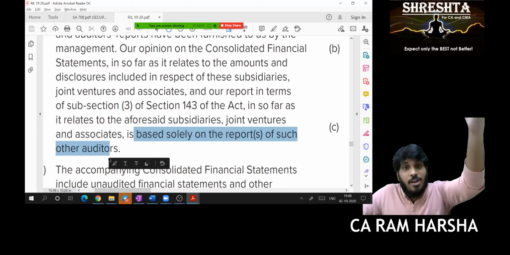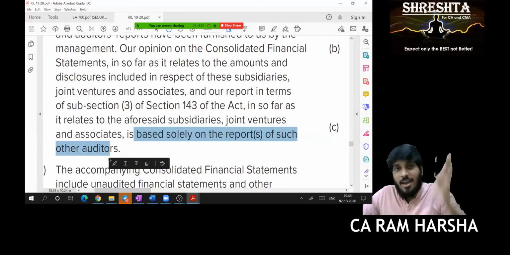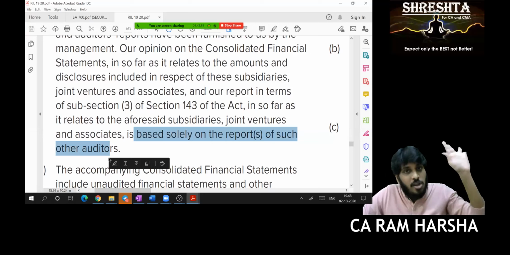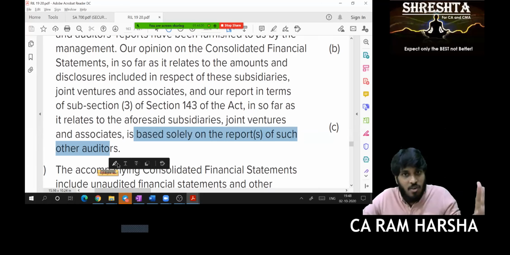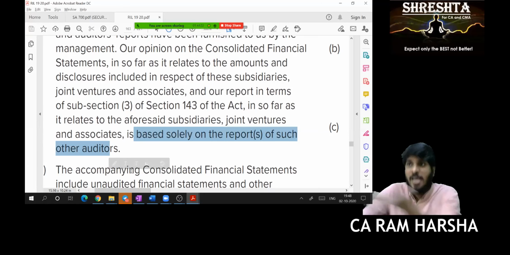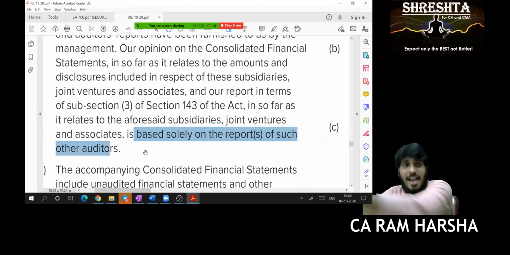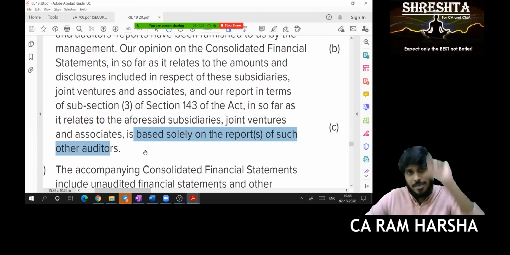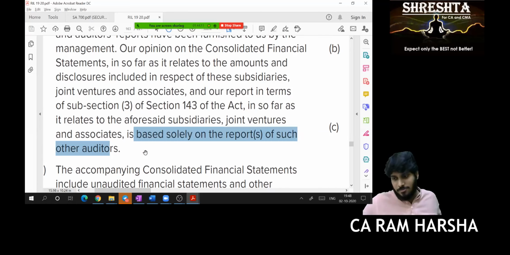Have I given an opinion on the entire consolidated data? I am not giving an opinion there. I am giving an opinion only on the holding company. For the remaining companies, I am giving my opinion based on their auditors' reports. If they said unmodified, I will also say unmodified. If they said qualified, I will say qualified. If they say adverse, I will say adverse, depending upon the situation. Are you clear? Yes, sir.